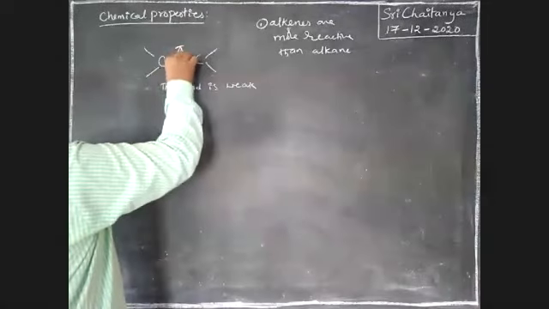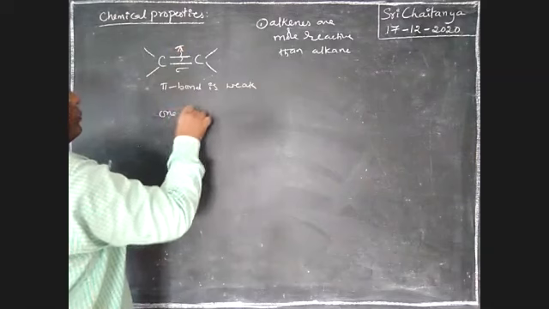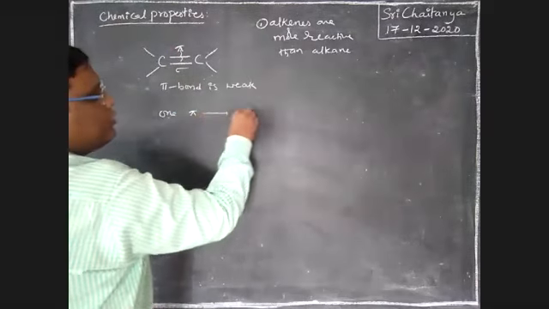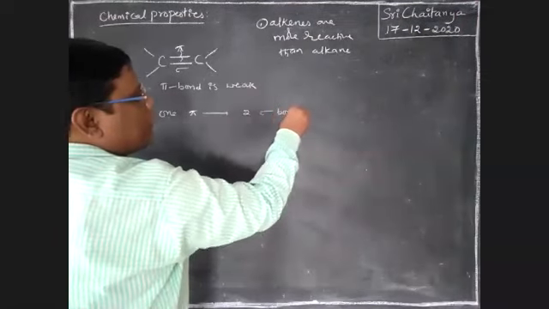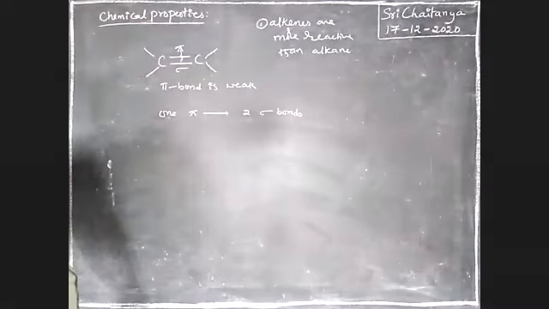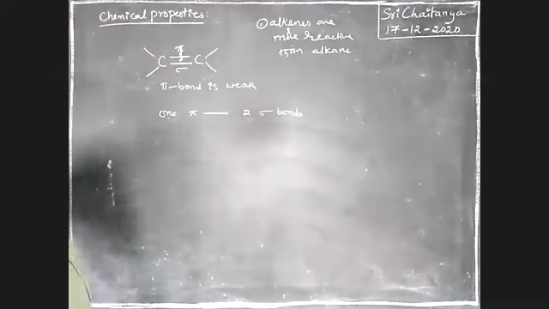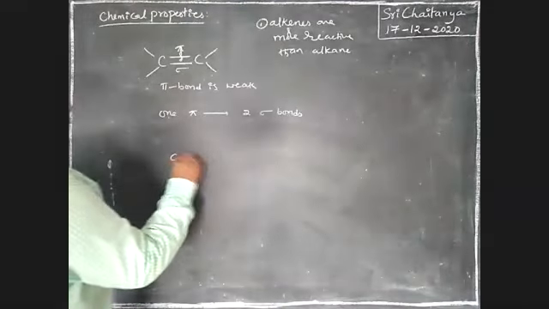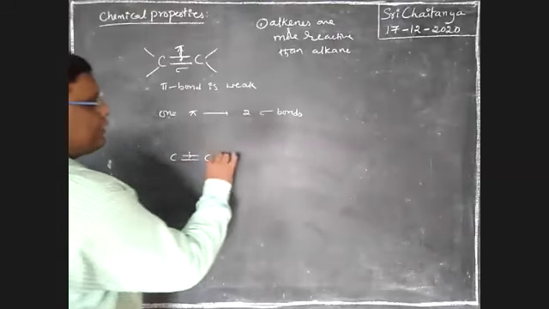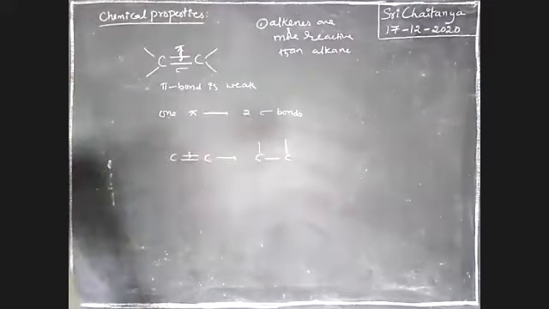If you break this pi bond, one pi bond is converted into two sigma bonds. It is pi bond cleavage. That needs some energy, but it is easy to break because it is a weak bond. One pi bond breaks and converts into two sigma bonds to the adjacent carbons.